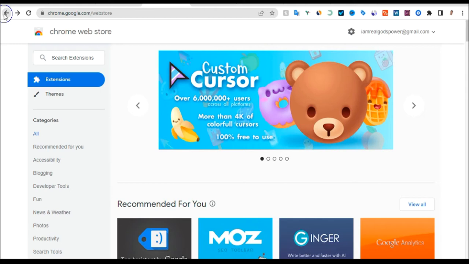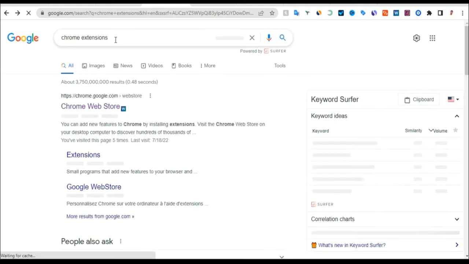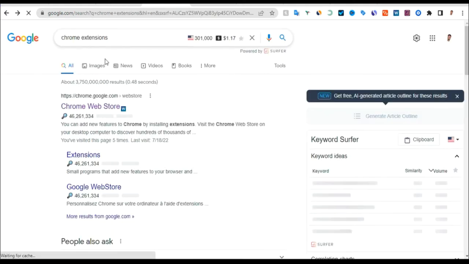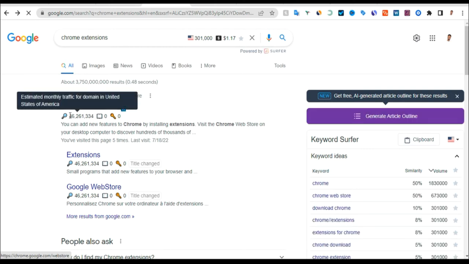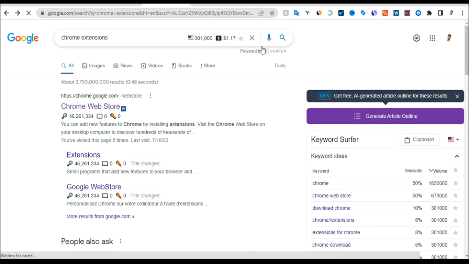If you want to target a particular country, let me say like US, it will show you how many people in the US. For example, you can see when I search for Chrome web extension, it's telling us that this Chrome web extension is getting almost 46,000 traffic from the US. You can see they didn't use any keyword here because it's a web extension. And you can select your country here.